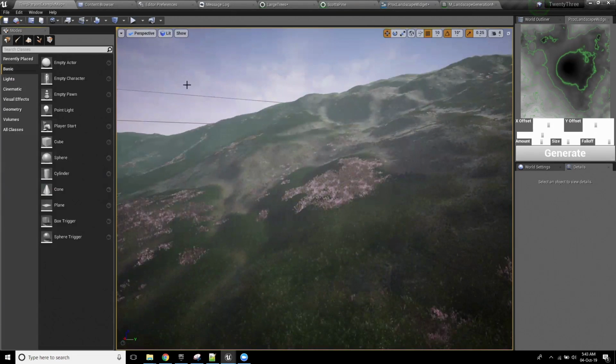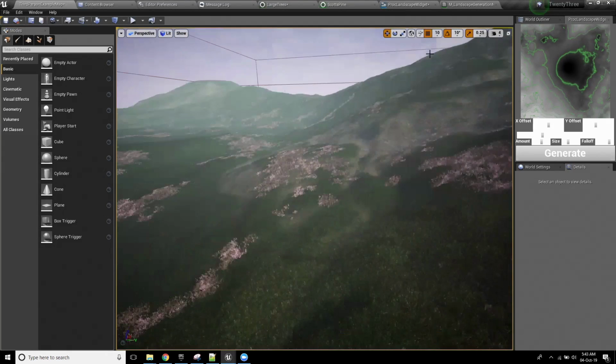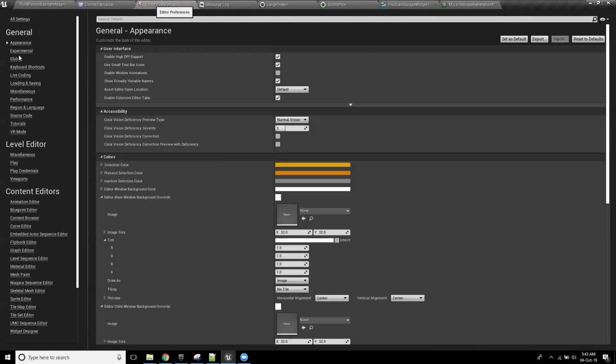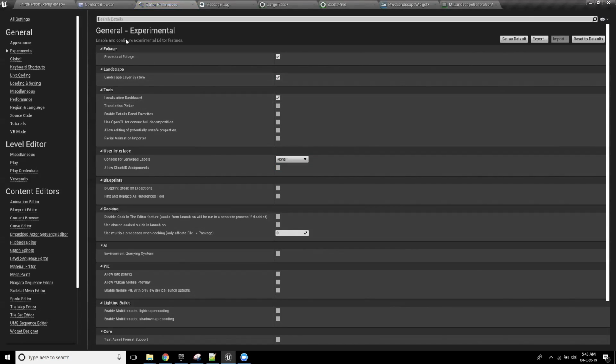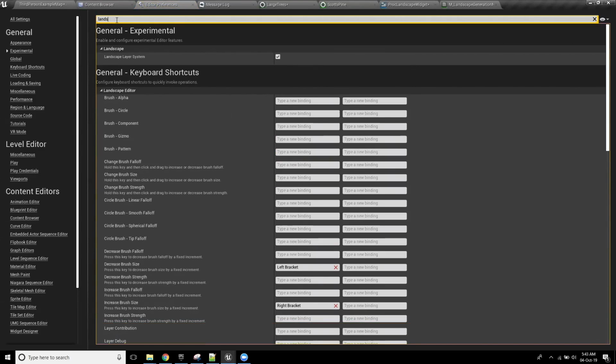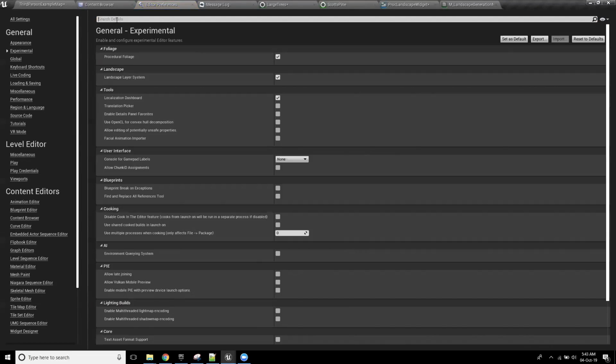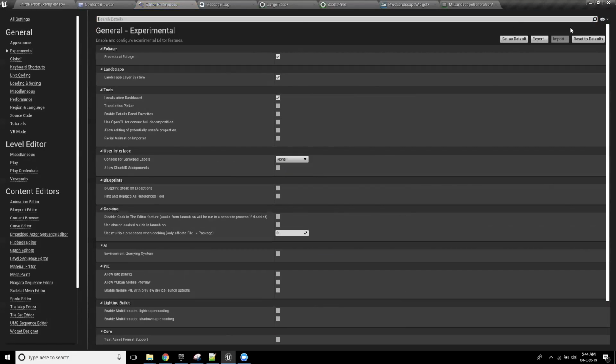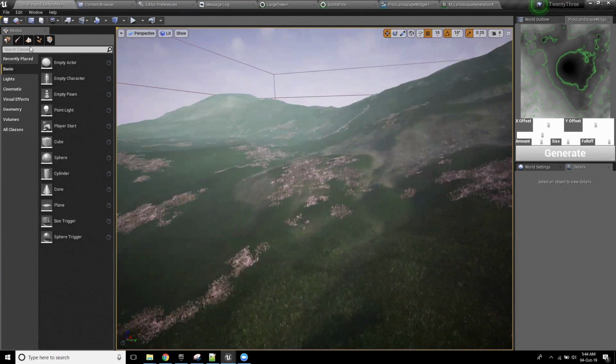It's worth noting that this workflow is good right now, but it's not really where you want it to be. And honestly, after thinking about it a little bit, I was a little hesitant to do this as the core of the live stream, because if you go to edit preferences and you go to experimental, there is the landscape layer system. This landscape layer system is something that's experimental at the moment, which allows you to create blueprint brushes.